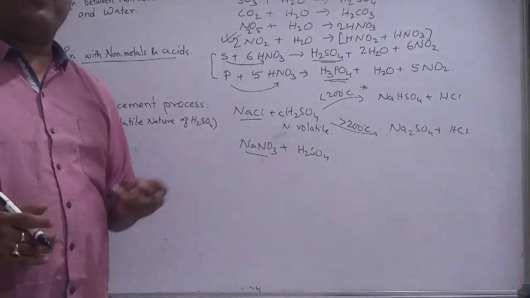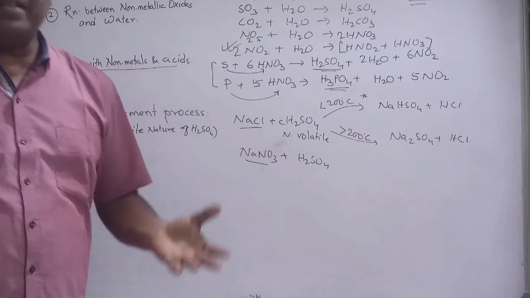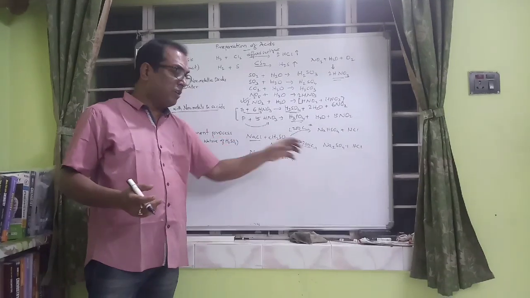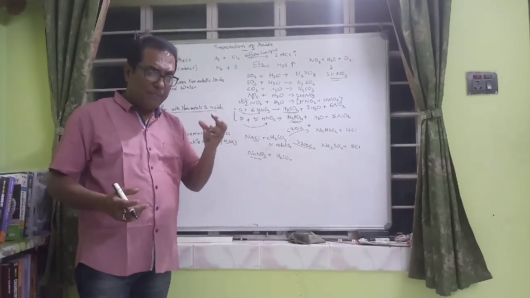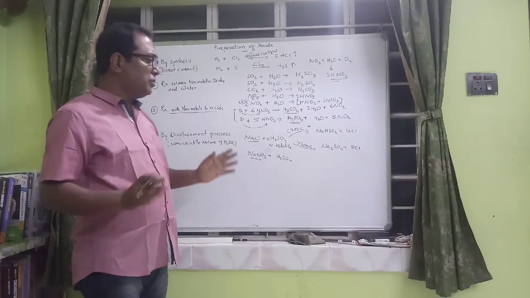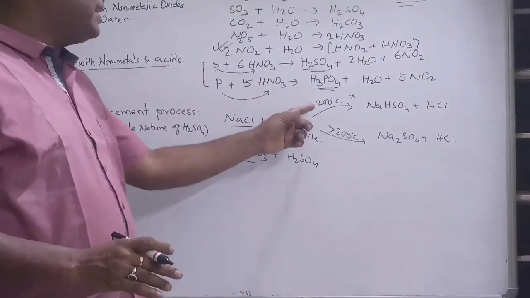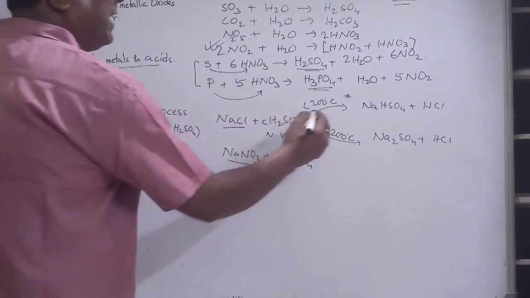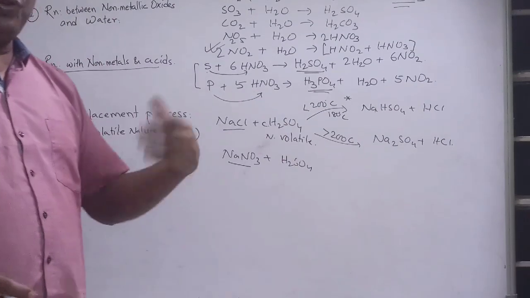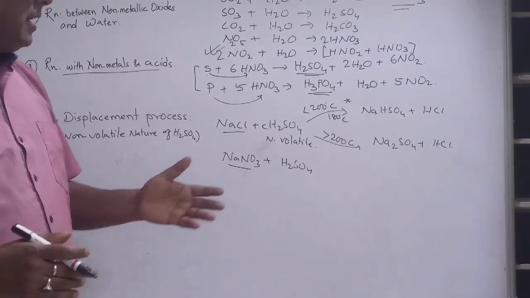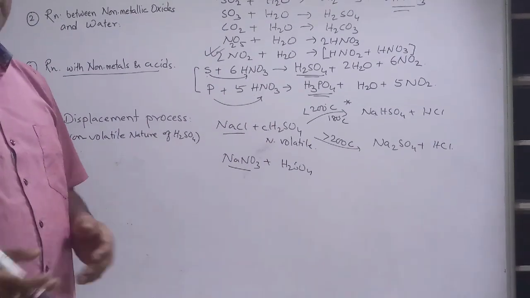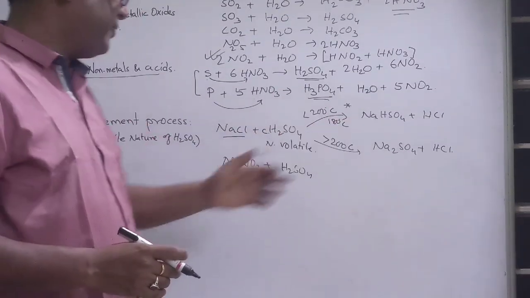Why? Because less fuel is used, the glass apparatus would not break, and number 3, Na2SO4 forms a crust like a chewing gum. It sticks to the glass apparatus. Removing them becomes quite difficult. So to remove all these hazards, we usually take a temperature less than 200 degrees centigrade, usually 180 degrees centigrade, so that you get sodium bisulfate, and it is water soluble. It can be mixed in water, and it will not stick to the glass apparatus. Temperature also is quite low. You need not waste a good amount of fuel. So we usually prefer this.